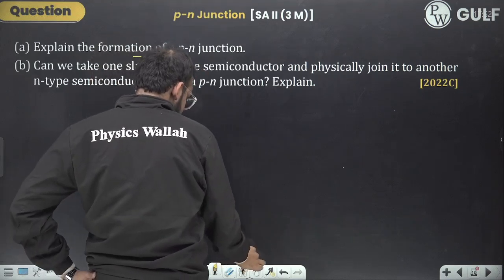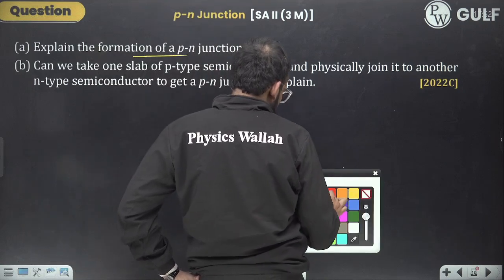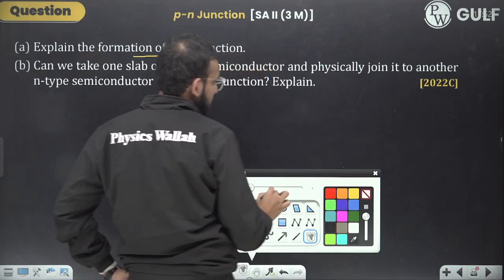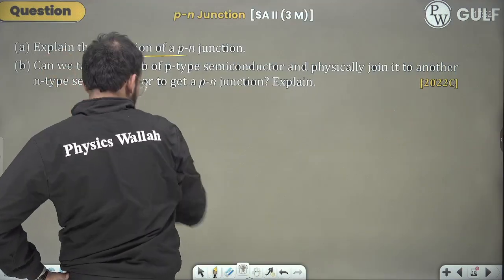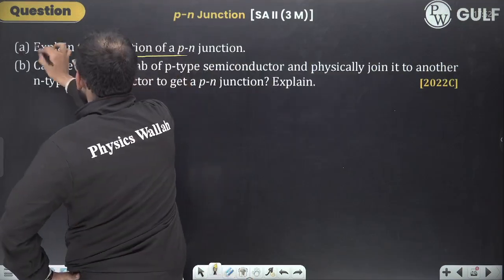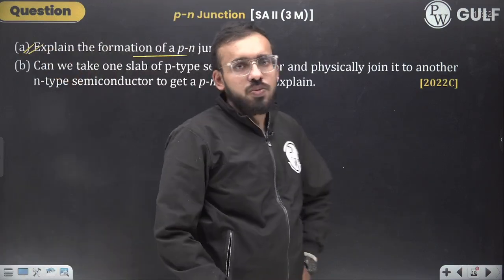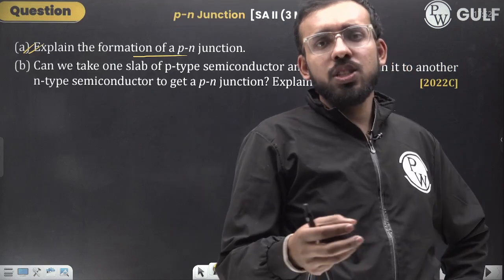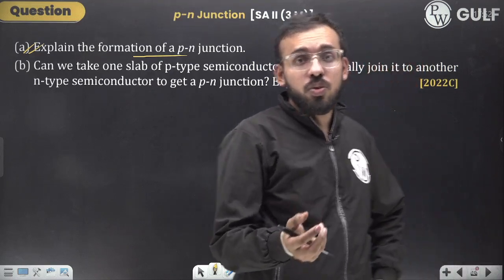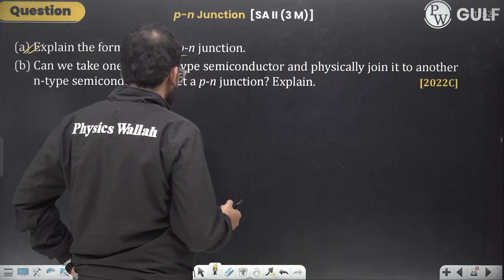Let us understand what exactly is going to happen behind the scenes. This is a very important question. They can ask you in a 5 marker also: explain the formation of PN junction, explain the working of PN junction diode, what is forward bias, what is reverse bias.